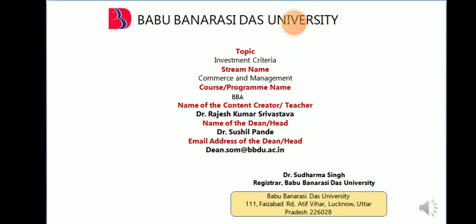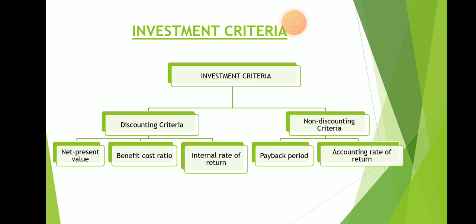My today's presentation is based on investment criteria under the financial viability of any project. Basically, there are two methods of investment criteria. First is discounting criteria and another is non-discounting criteria. Discounting criteria comes under the determination of discounted values of cash flow that we are supposed to receive in future.